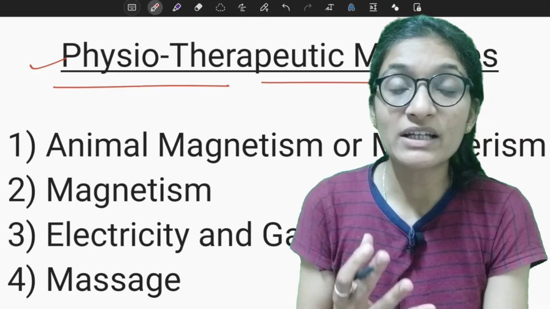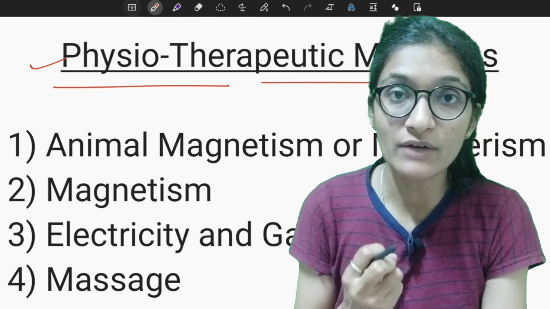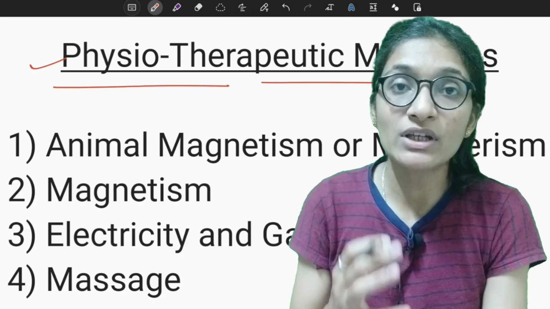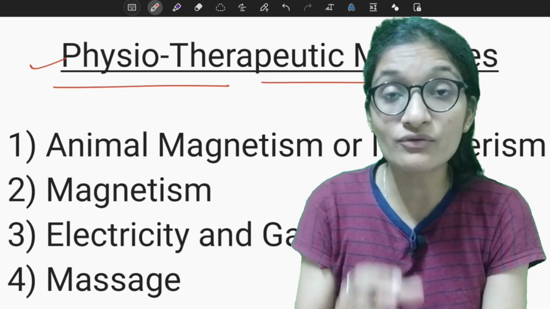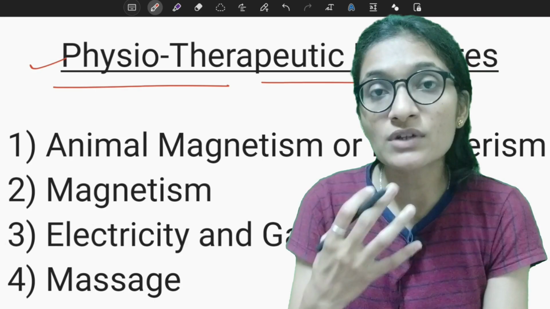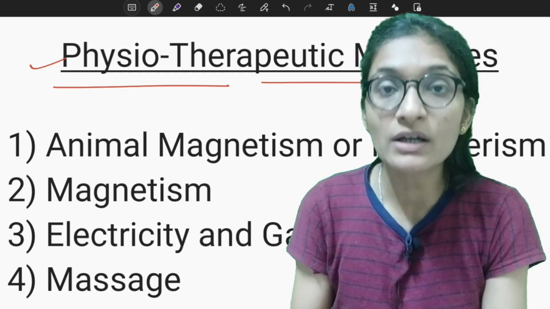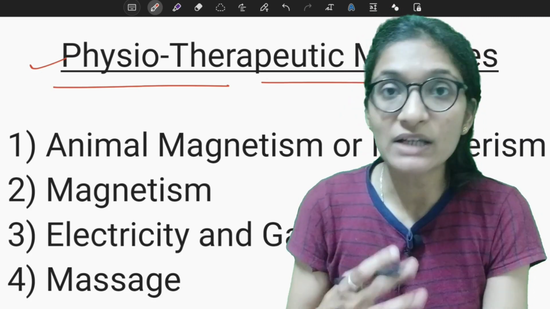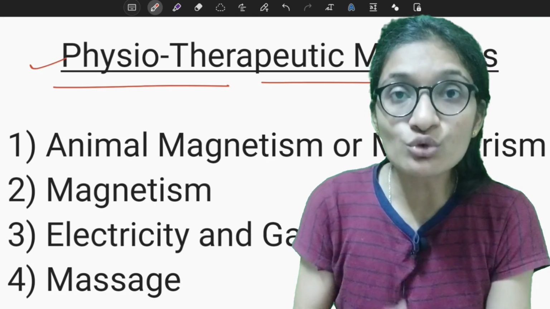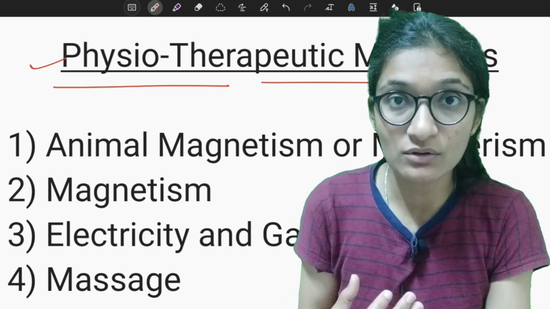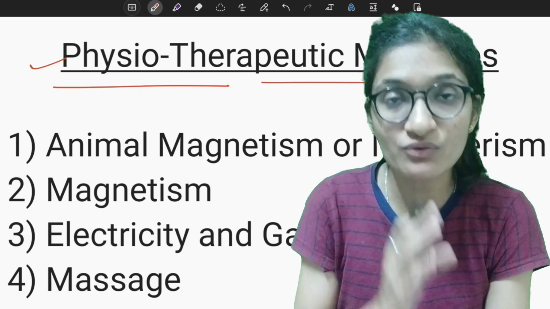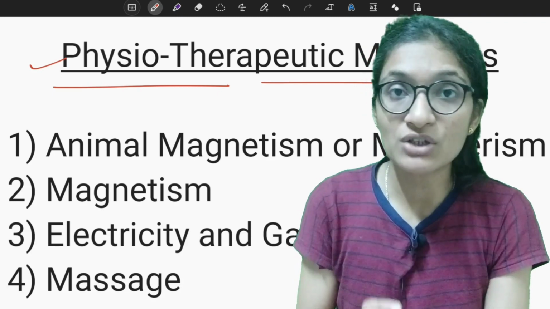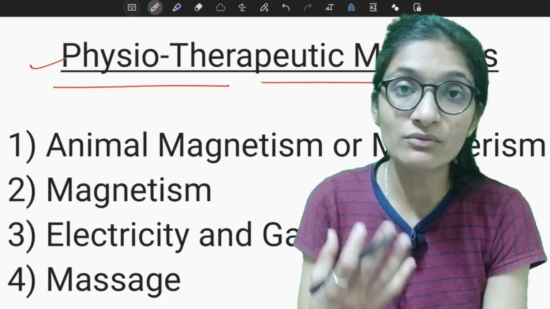Even after the medication, the patient fails to improve. When the medicine fails, the physiotherapeutic measures come into play. Or we can say we can use these methods along with the medication so as to give quick cure, quick recovery and palliation to the patient. These methods are used to arouse the vital force, when the medicines sometimes fail, or along with the medicine to give quick relief, or we can say palliative relief.